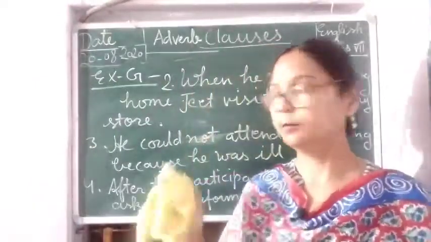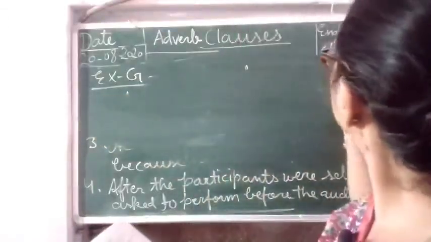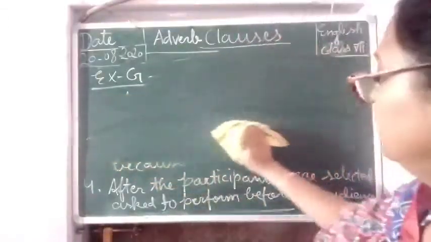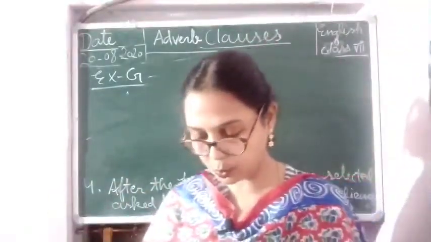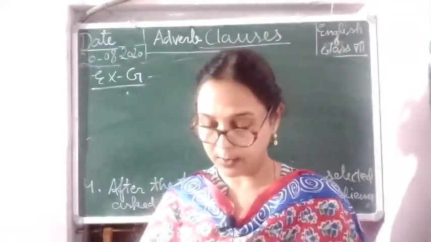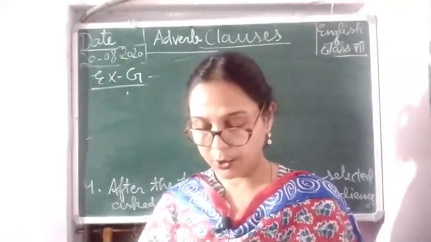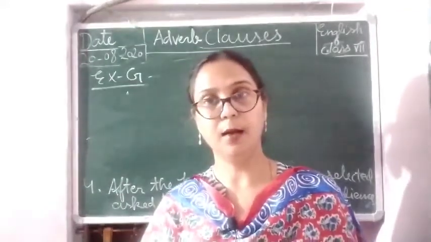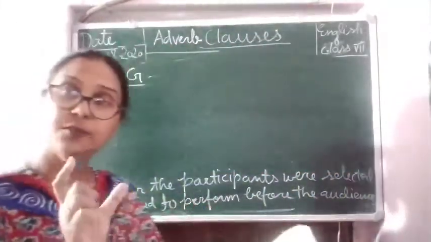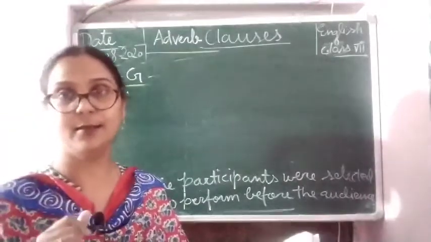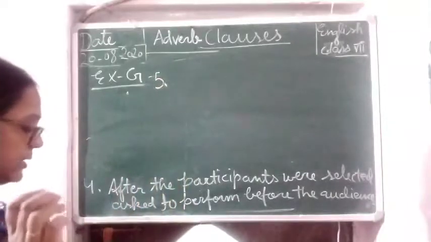Number 5. Number 5 is, on his way to the school, John visited his grandma. So now we are going to solve. On his way, this is an adverb phrase. So this is number 5. As he was going to school.